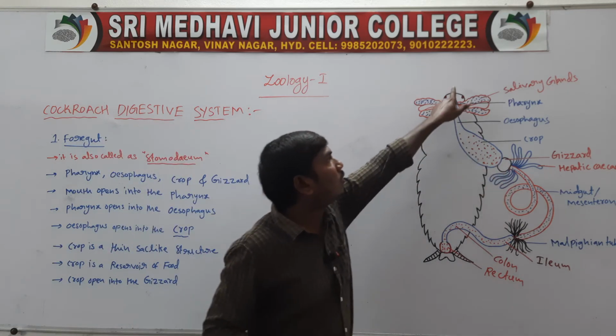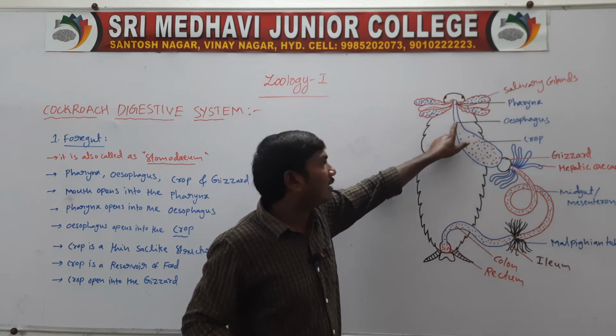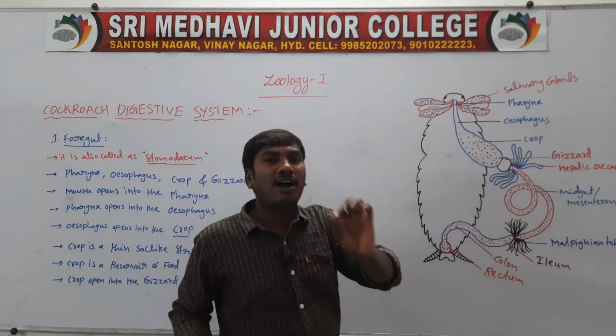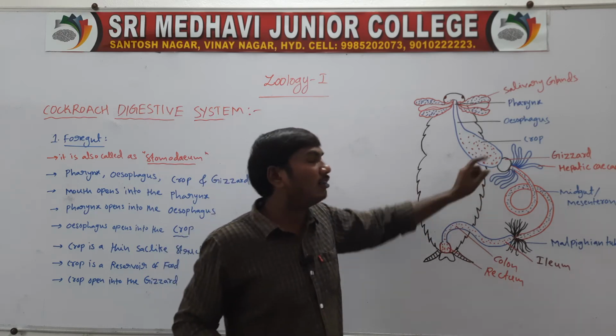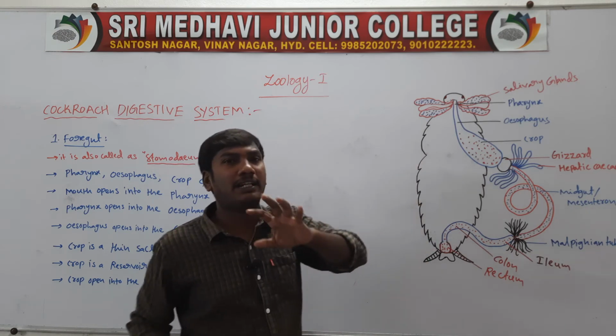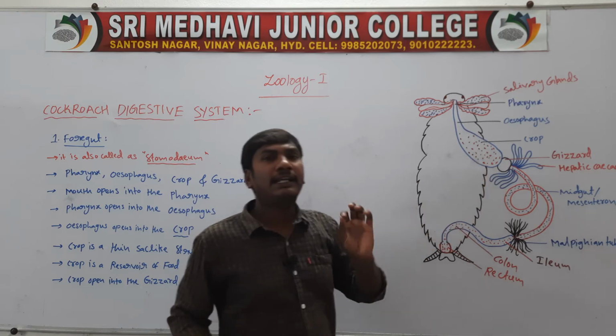First one, the mouth opens into the pharynx, which opens into the esophagus, which opens into the crop. Next one, the crop is a thin-walled sack-like structure. These are the reservoir of the food materials. Next one, the crop opens into the gizzard.